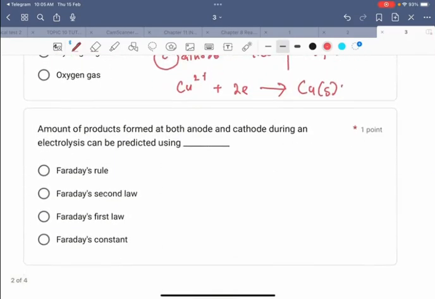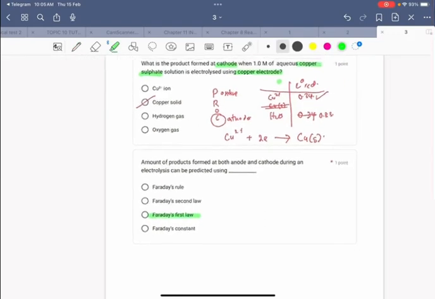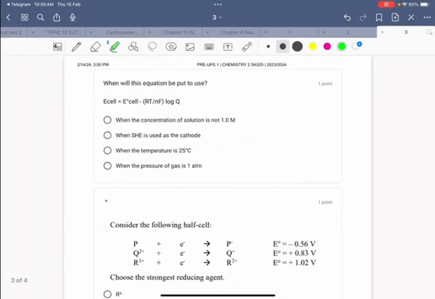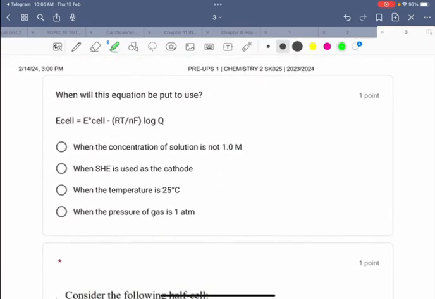Okay, the amount of product formed at both anode and cathode during electrolysis can be presented using Faraday's first law. Next, when will the equation E cell equal to E naught cell minus RT over NF log Q be put to use? This is the Nernst equation.